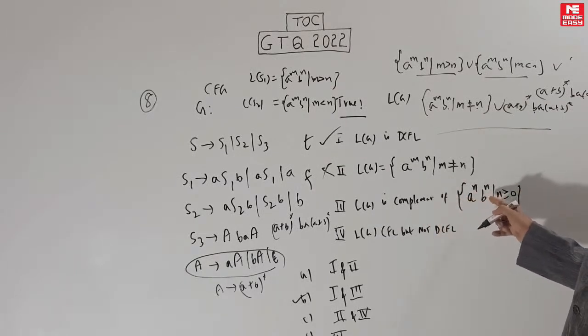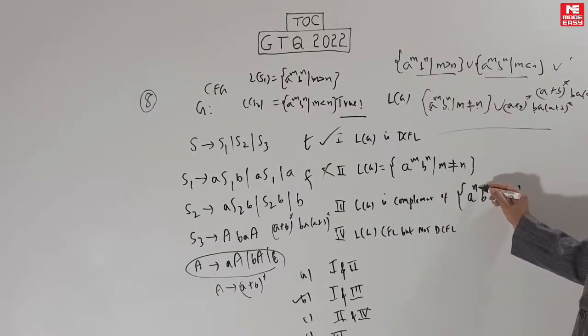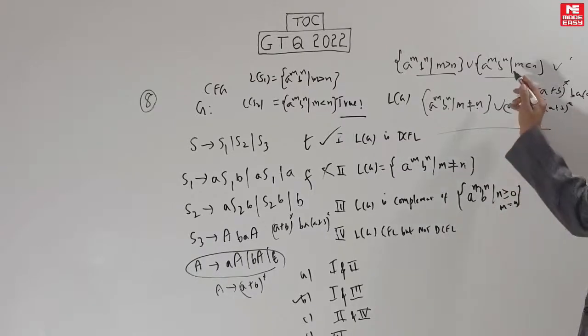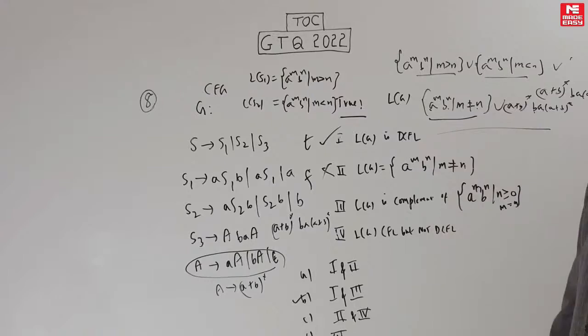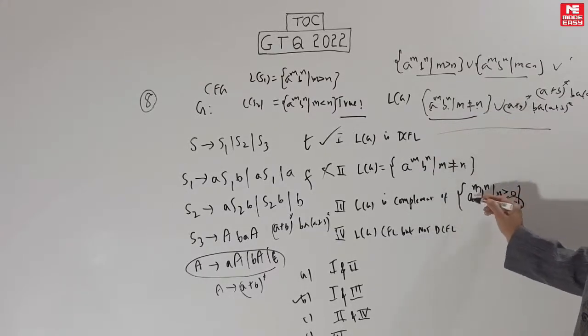What is the complement of a^n b^n? a^n b^n is nothing but a^m b^n where m is equal to n. The complement will be m not equal to n. But when you take the complement of this, there are two conditions here. One is this, which we have complemented. The other condition is that all B follows all the A.